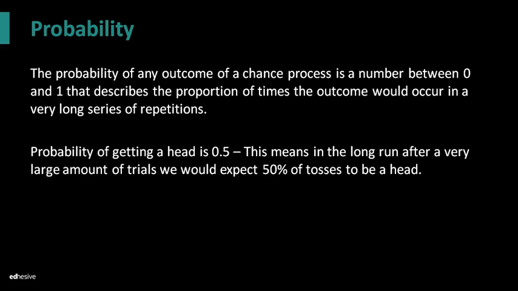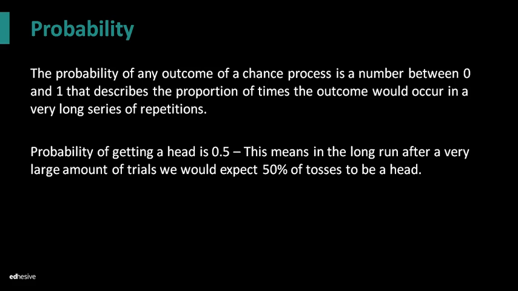Now, the probability of any outcome of a chance process is always a number between 0 and 1 that describes the proportion of times the outcome would occur in a very long series of repetitions. A lot of kids don't understand that. They've never looked at probability through this lens, but you need to for this course. So I'm going to read that one more time. The probability of any outcome of a chance process is a number between 0 and 1 that describes the proportion of times the outcome would occur in a very long series of repetitions.